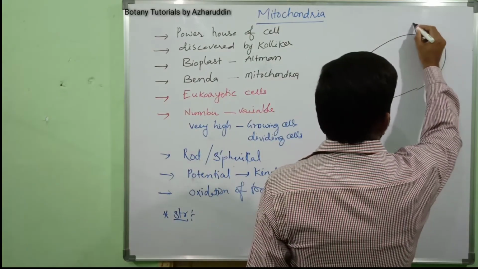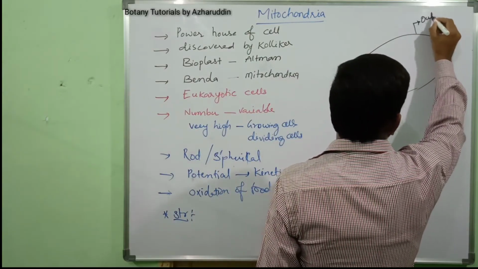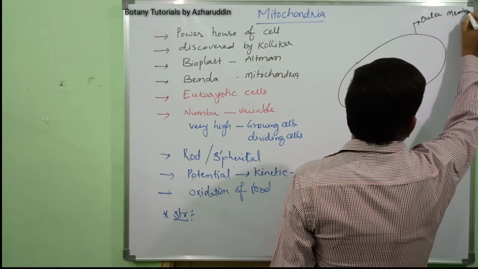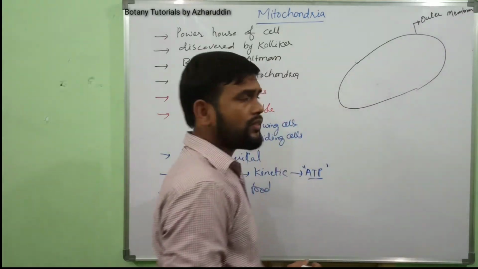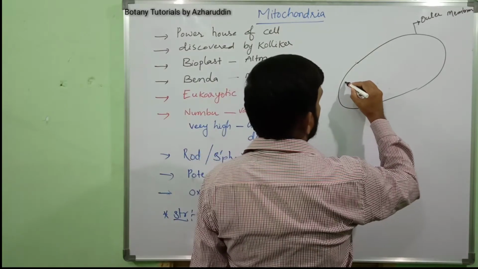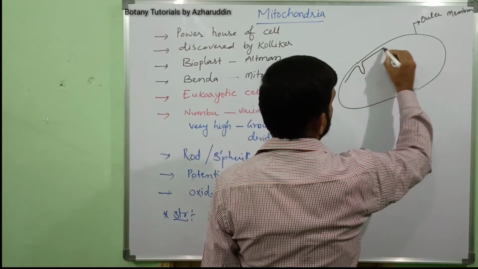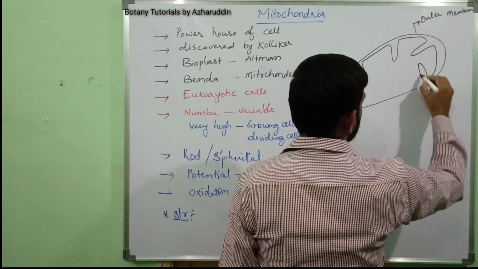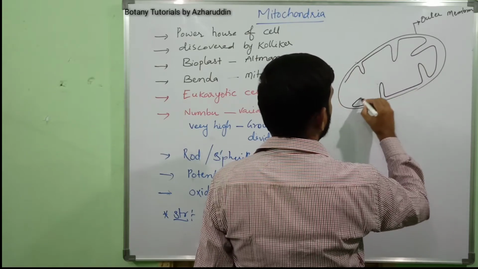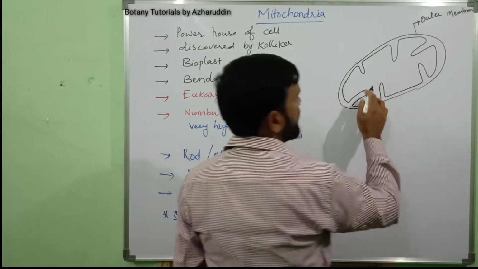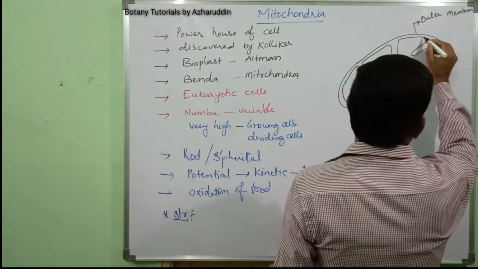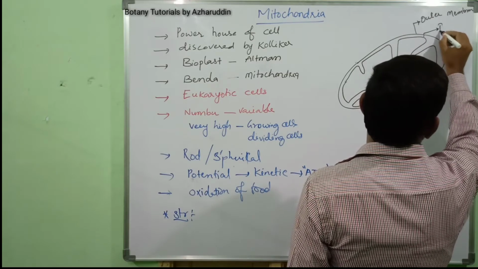And the inner membrane is highly invaginated. That means it shows invaginations, that means infoldings. These are all invaginations of the inner membrane.